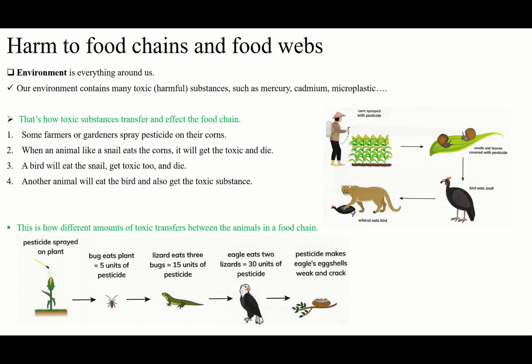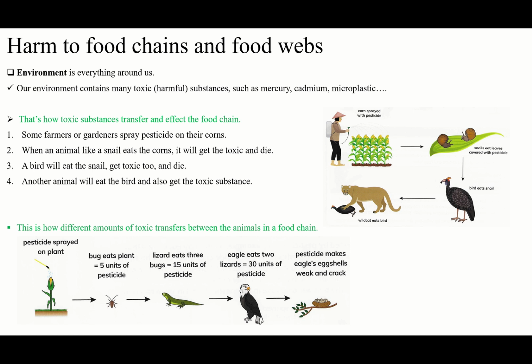But how? Okay, we can say, for example, they are toxic. They are harmful. An animal will eat them, and they will die. Done. So what's the problem? How does it have an effect on the food chain? The animal is dead. Done. But it's not like that.